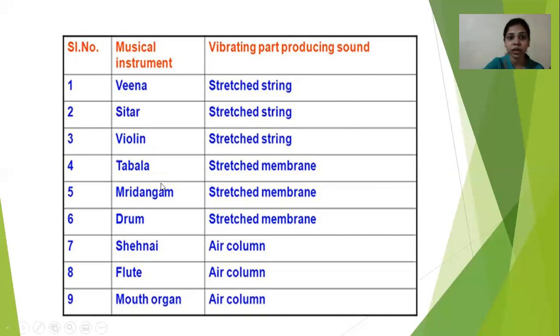Similarly, the tabla, mridang and drum produce a sound by stretching their membrane. Then the shehnai, flute and mouth organ produce the sound with an air column. Air column is another vibrating part. I will tell you later what exactly the air column is. So different instruments produce different sounds with the help of the vibrating part present in that instrument.